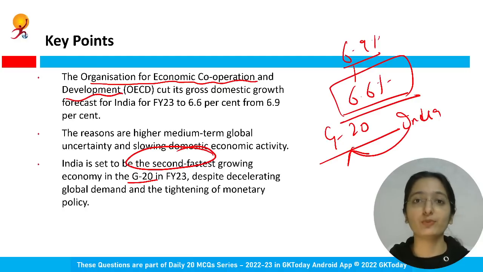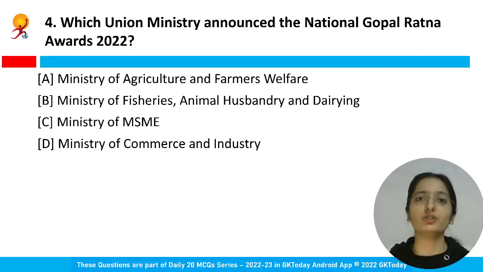Our policies, our programs after the COVID-19, they showed numbers, they showed results. So India, with respect to that, is set to become the second fastest growing economy. There was the Russia-Ukraine war also, right? Despite it, how India held that position, and how it impacted the economic growth in India, it is very important for you to understand these things.